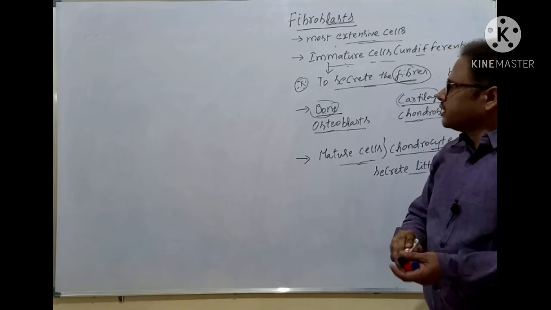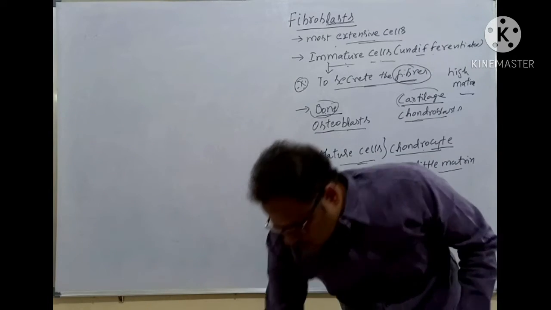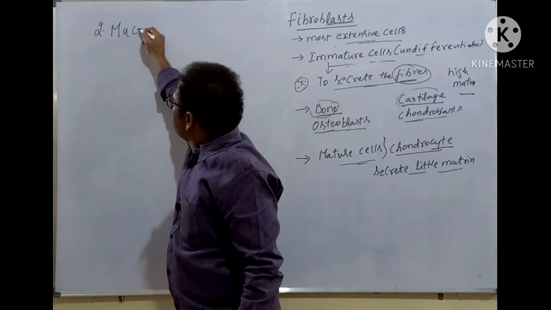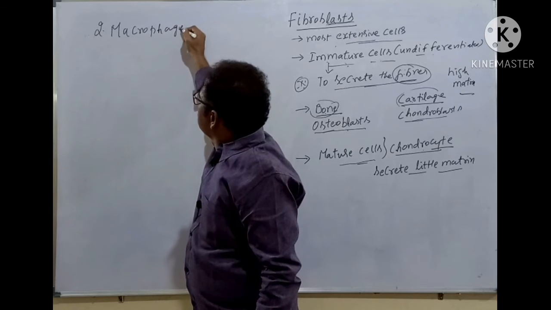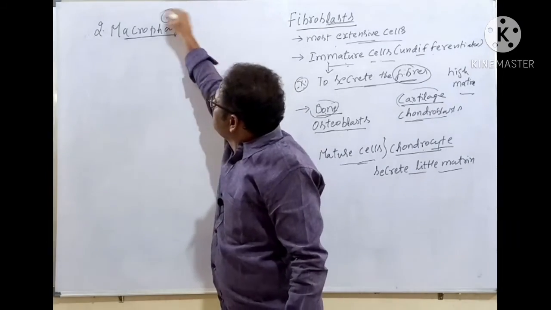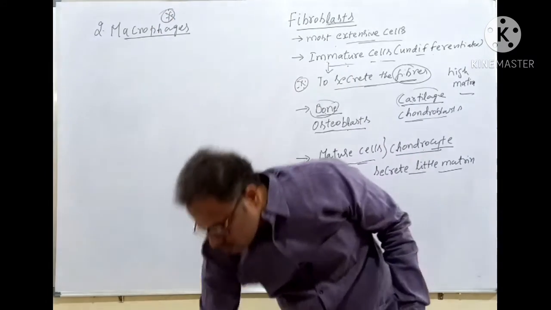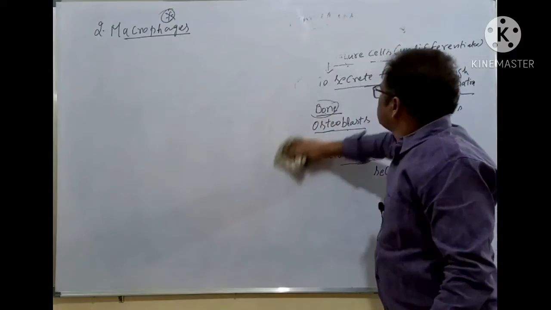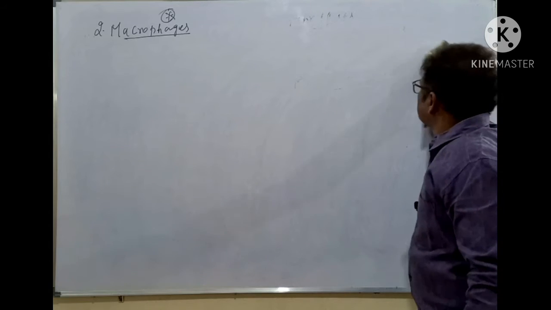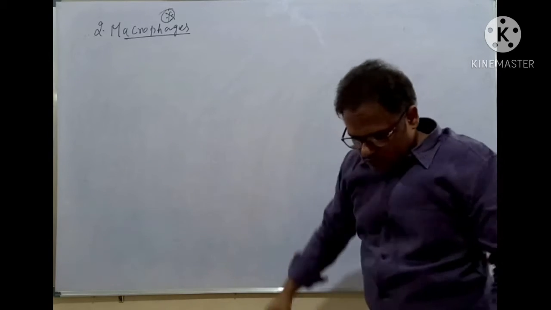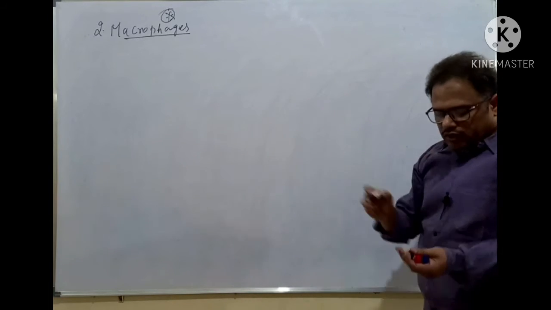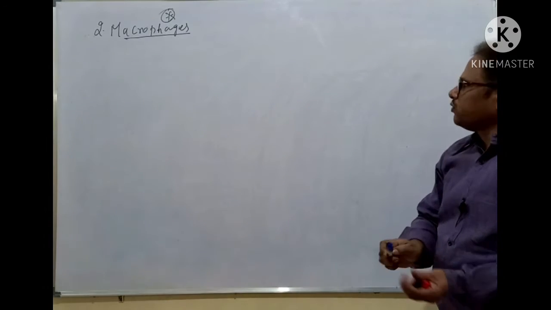And the next one, the second cell, is called the macrophages. Macrophages. This is very important from the NEET point of view. Very important. All of you note it down. Before the explanation of this one, I should explain a little background.